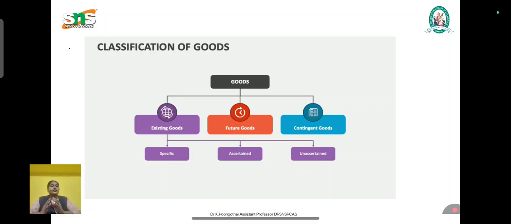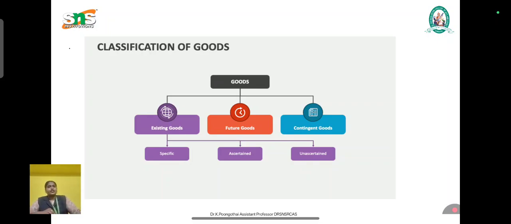So here it is clearly understandable that there is no immediate ownership. Only after a future period will the buyer become the owner of that product, and the transfer of ownership will happen on a future date. Examples: crops to be grown next month, furniture to be manufactured next month, goods to be imported from other countries. These are all the important things about future goods. Ownership cannot pass until the goods come into existence.